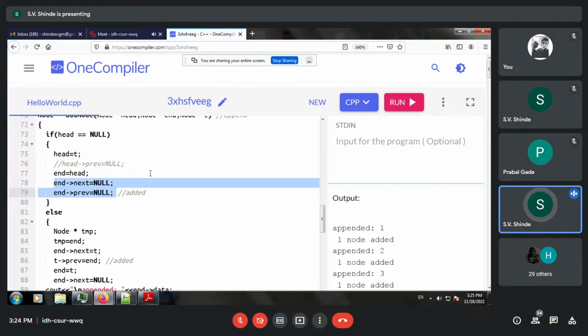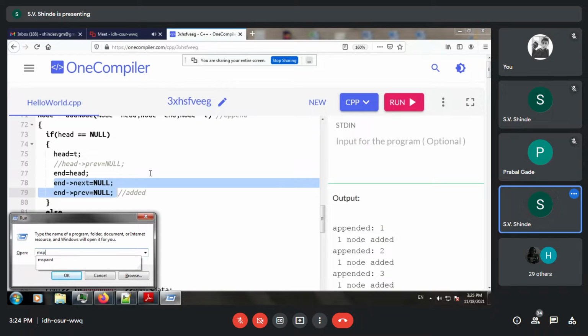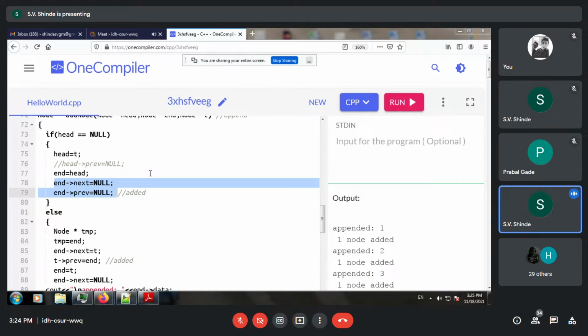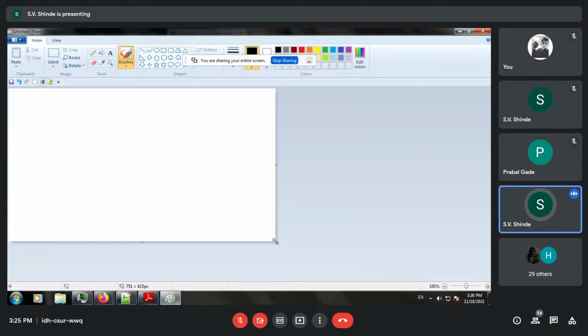If you draw the diagram of a node, it will resemble something like this. I'll put it in a page so you'll be able to understand. Yes, participants, able to view the window?